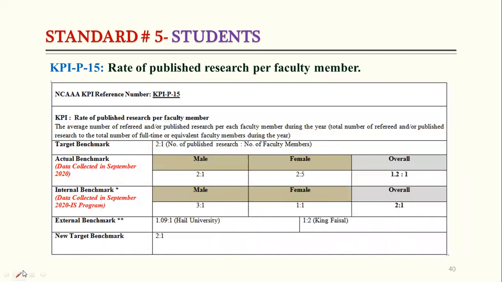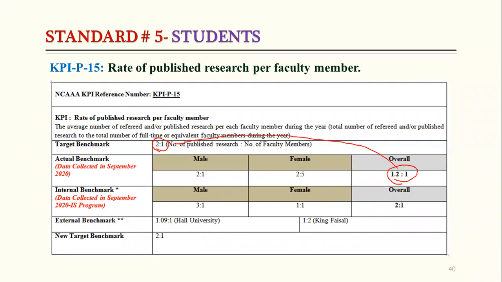So last year's result was that the target was 2 to 1, meaning one faculty member must publish 2 research papers in one academic year, and our achievement is that one faculty member published only 1.2 papers in 1 year.